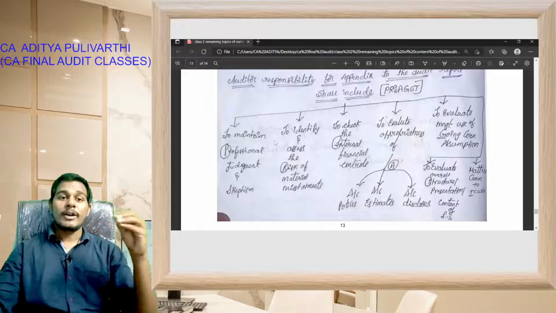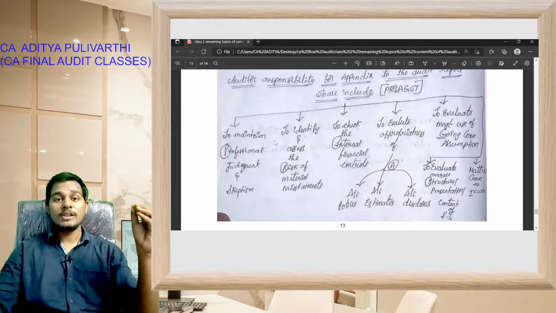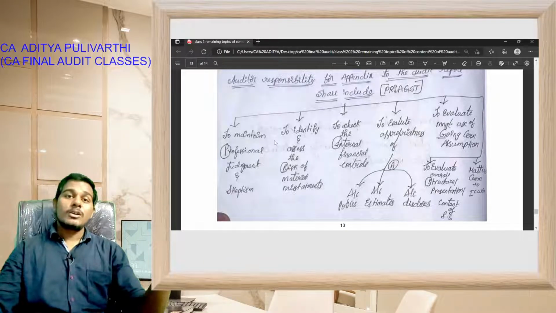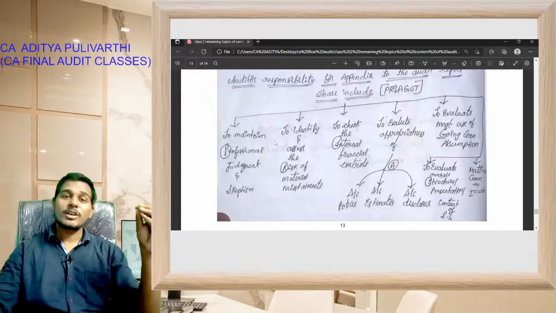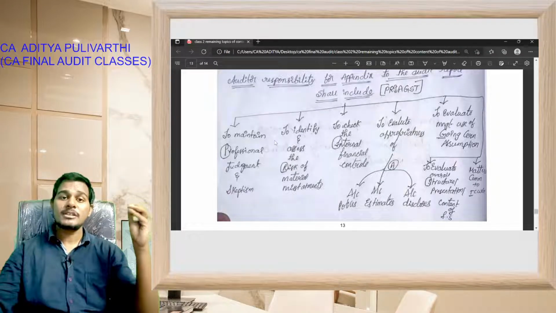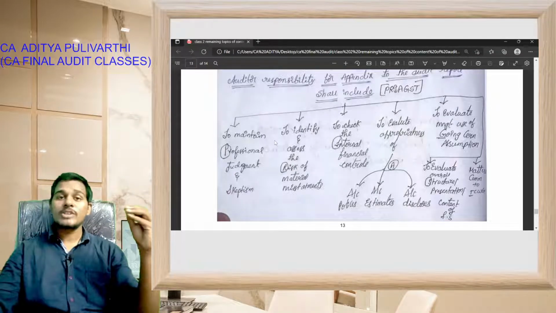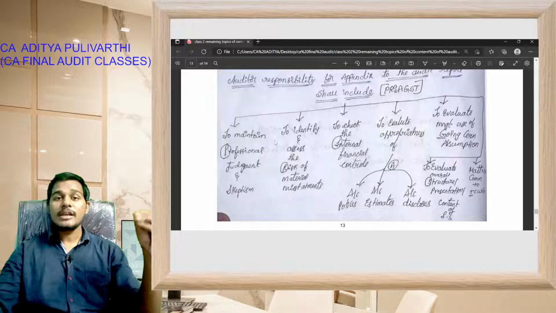Okay students, according to the appendix to the audit report, the auditor's responsibility shall include maintaining professional skepticism and professional judgment, identifying and assessing the risk of material misstatements in the financial statements, checking the internal financial controls, and evaluating the appropriateness of accounting policies, accounting estimates and accounting disclosures.